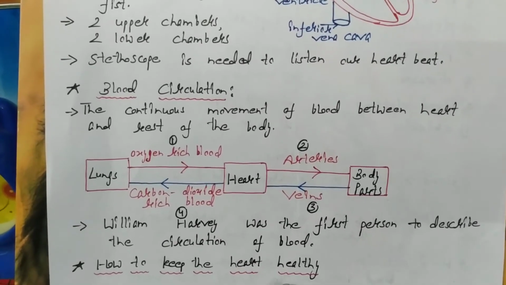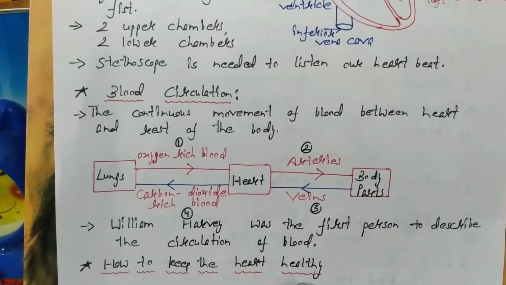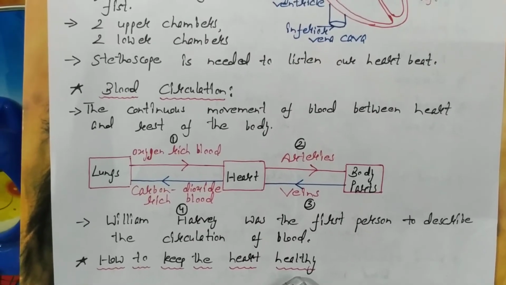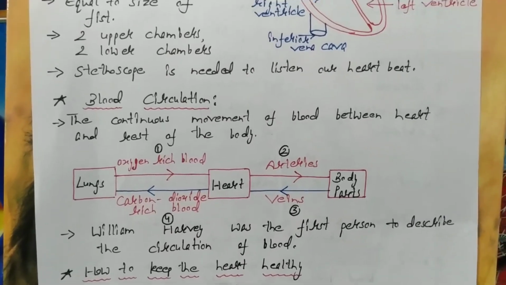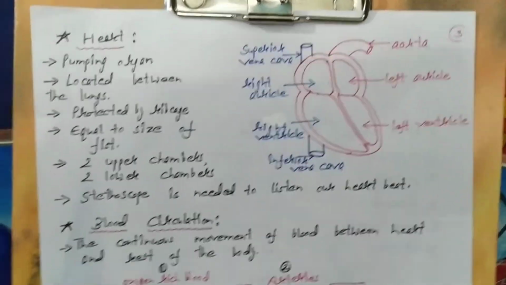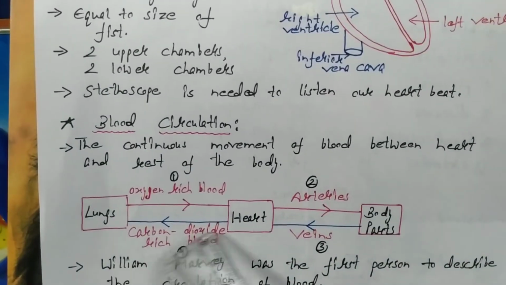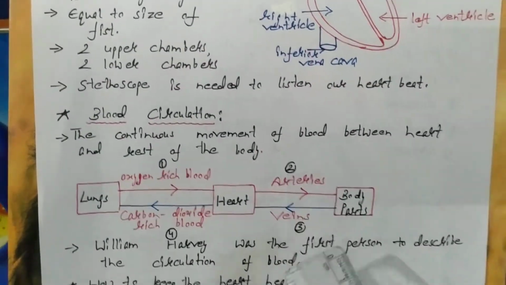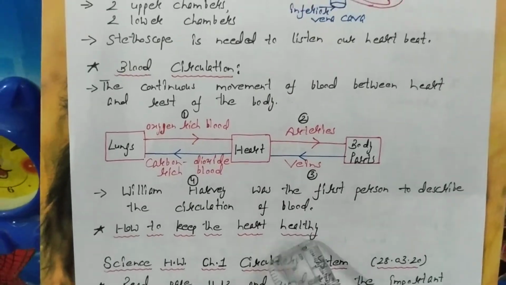And do physical work, regular exercise and yoga to keep your heart healthy. So I explained to you the structure of the heart, the process of blood circulation in 4 steps, and how to keep the heart healthy.